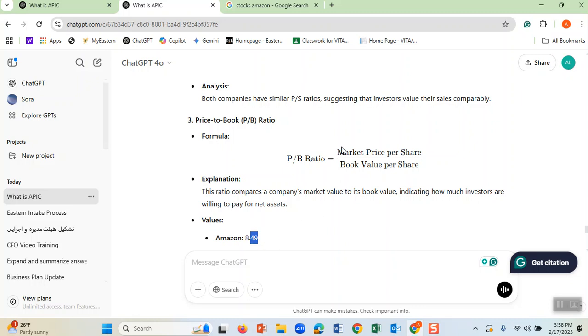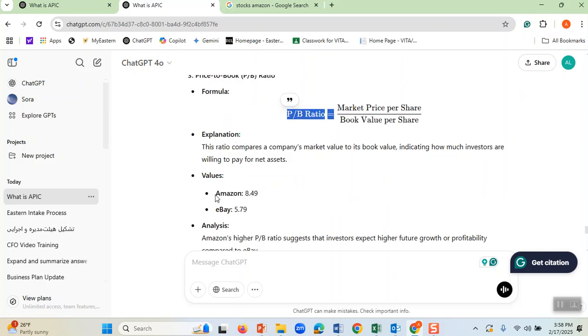Therefore, we want the book value per share, that means this one, the higher this number the better. Therefore, the whole ratio is the higher, the better. If I ask you which one of these is in a better shape regarding this ratio, as we said, Amazon should be in a better shape because this is higher.